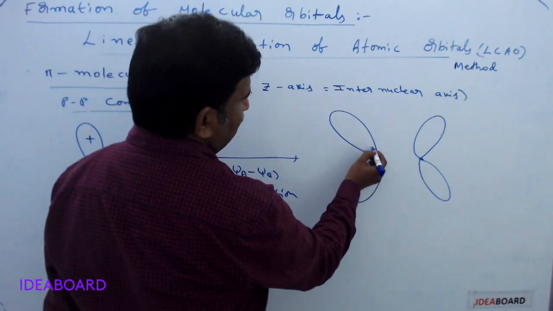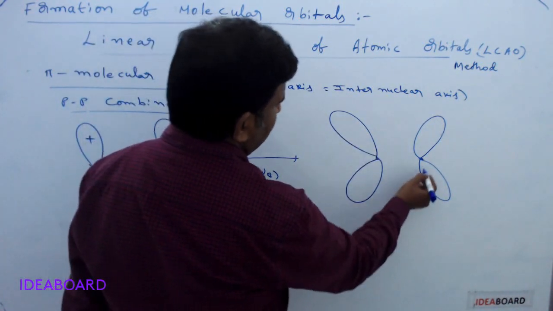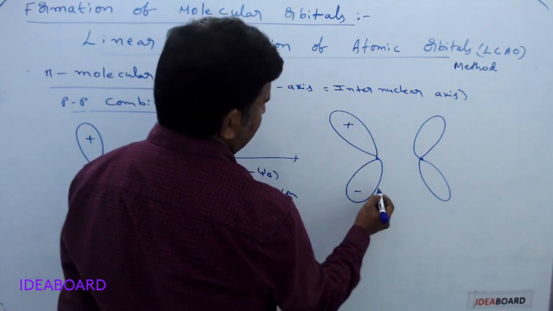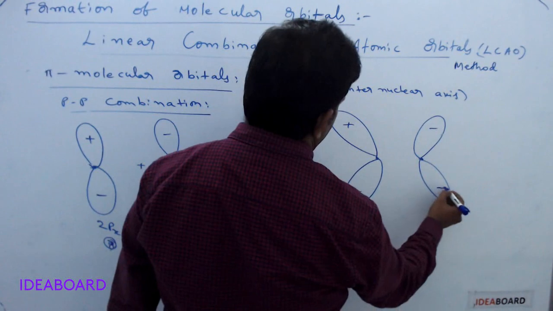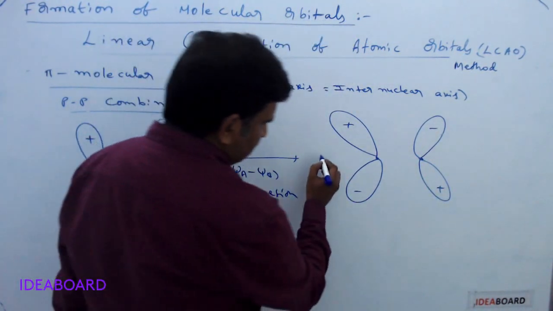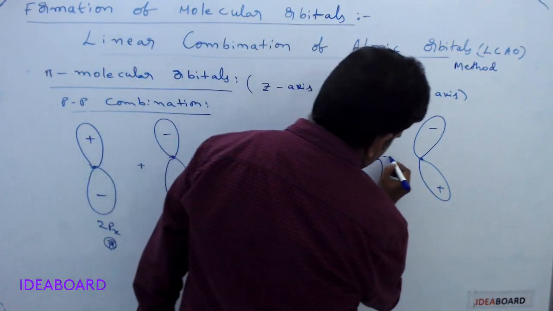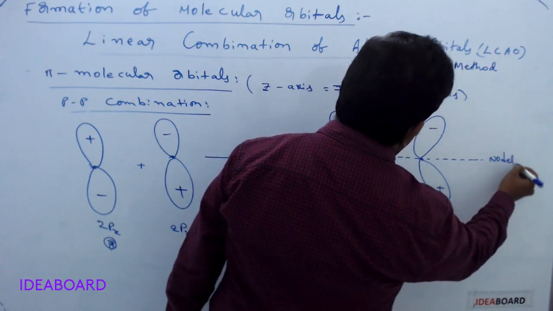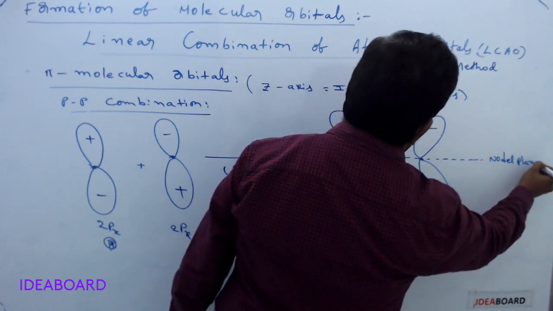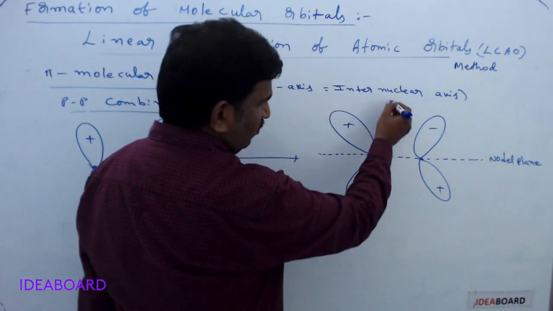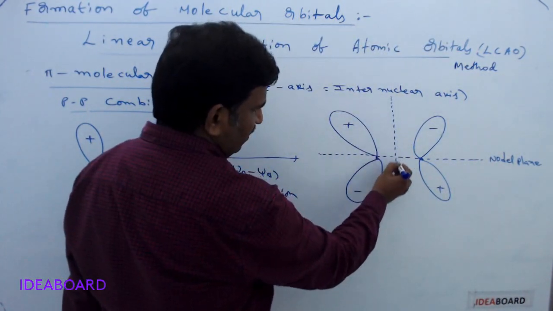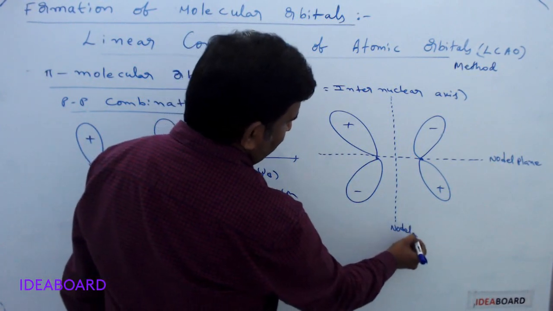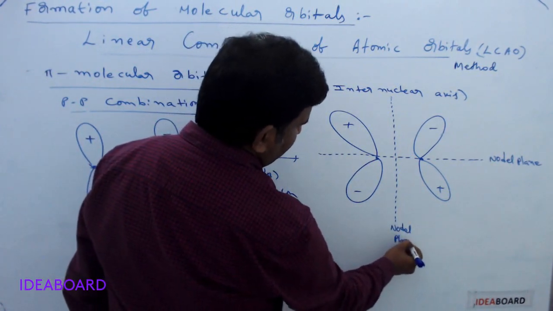Here the electron density is present, and here the electron density is present; this is plus, this is minus, this is minus, and this is plus. If you see in the z-axis direction, the electron density is 0, so this is a nodal plane, and here is another nodal plane. We have two nodal planes.